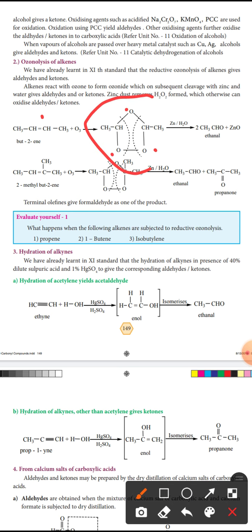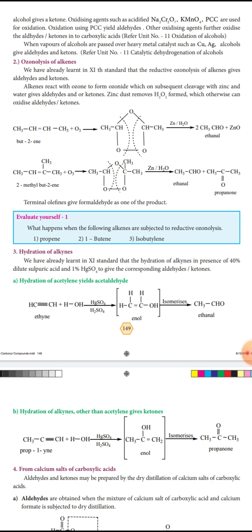This is an ozonide. That ozonide is reacted with zinc dust, and the zinc reacts with the oxygen.